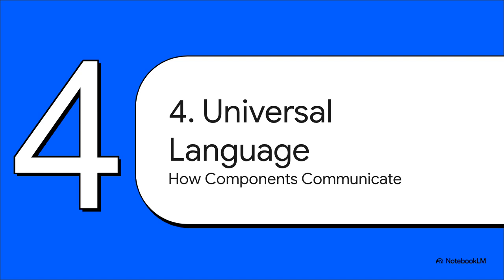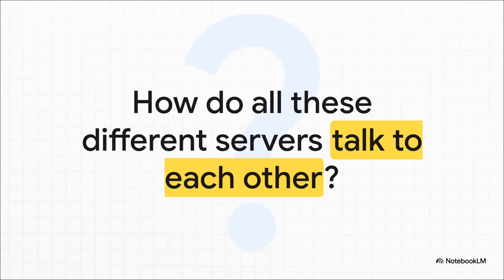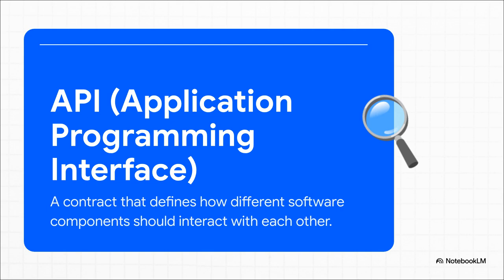Okay, let's take a look at what we've built. It's getting a little more complex now, right? We have multiple app servers, a database server, a load balancer, but how do all of these different parts talk to each other without it turning into complete chaos? We need a universal language. And this is a really big deal. Without some kind of common language, our system would just fall apart. We need a clear set of rules, a contract that every single component agrees to follow. And that contract is the API, the Application Programming Interface.